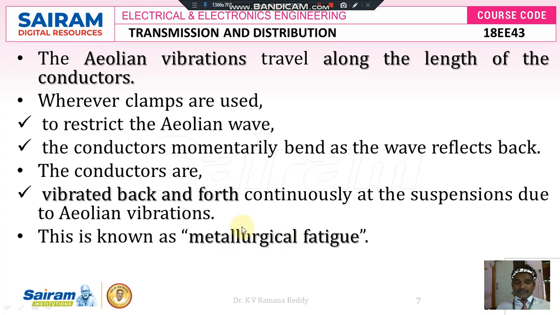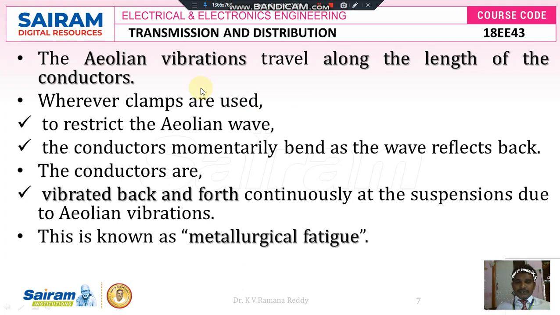The mechanical strength or tensile strength of the conductor depends upon that metallurgical fatigue. Every conductor has this fatigue. Once the Aeolian vibrations take place with a frequency range of 8 to 40 Hz, the vibrations immediately travel from tower A to tower B or tower B to tower A, because Aeolian vibrations travel along the length of the conductor.